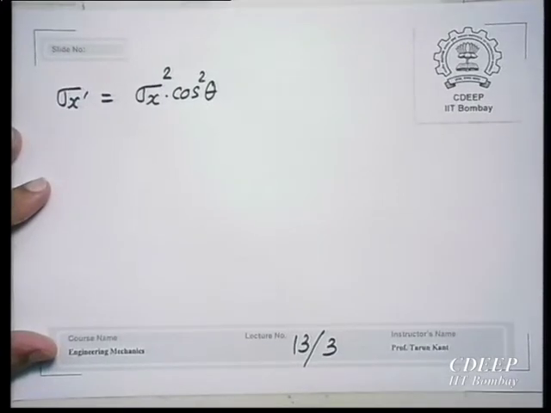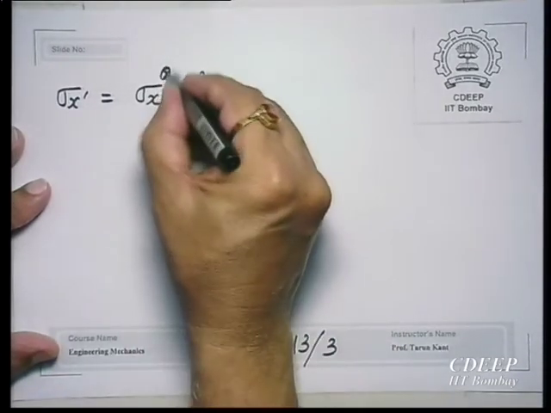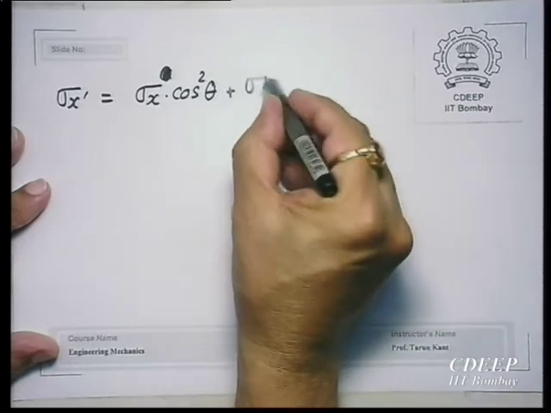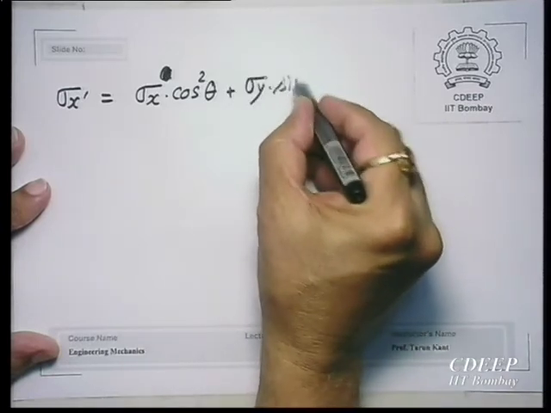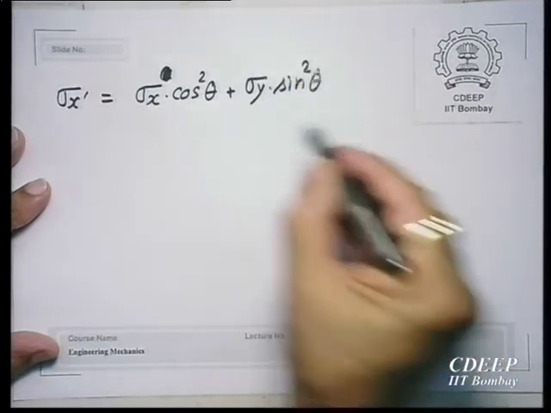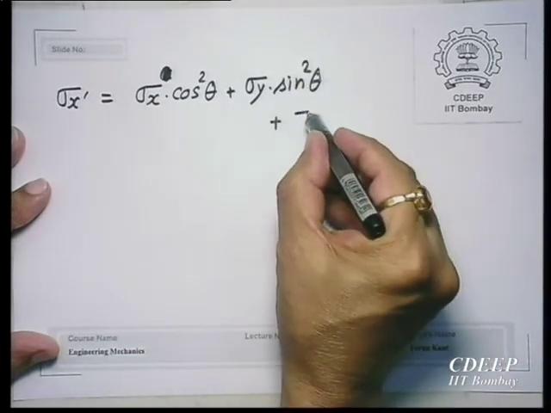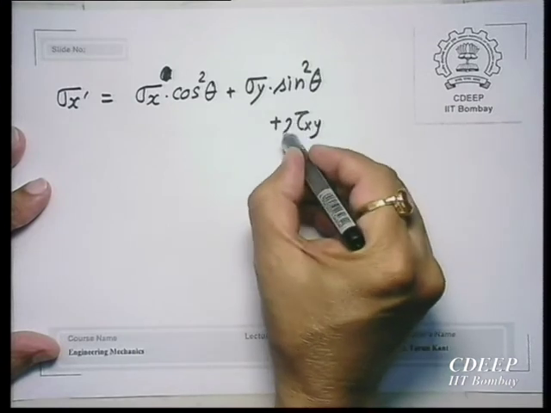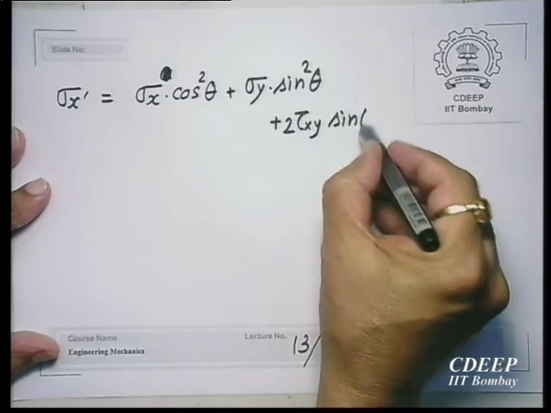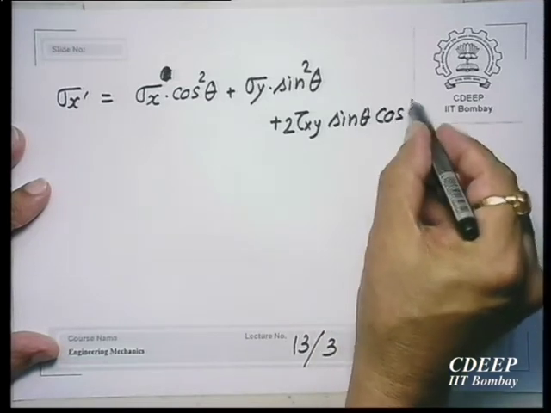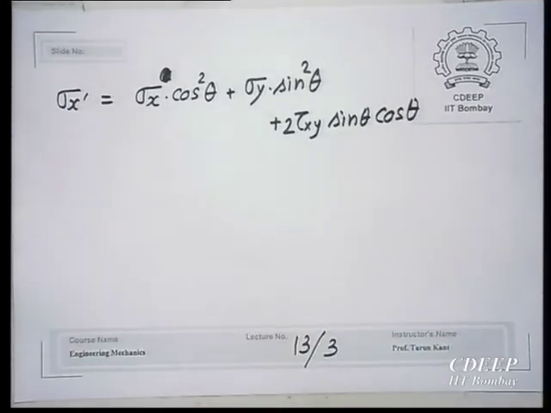Then it is like this: sigma x dash equals sigma x plus sigma y, plus. This we had derived last time. So, we were here, we got the relationship between the normal stress acting on an inclined plane, sigma x dash, in terms of the original stresses acting in the x and y directions.